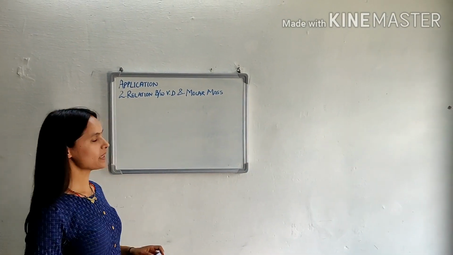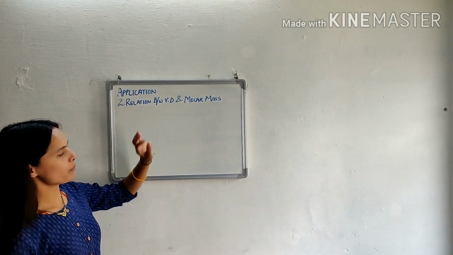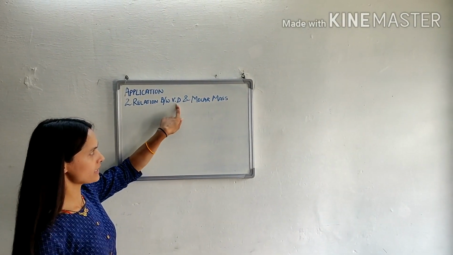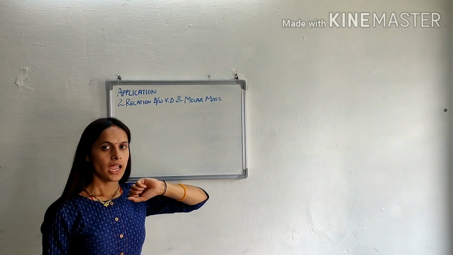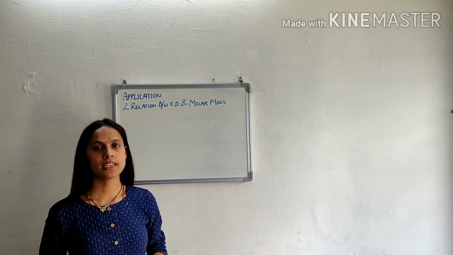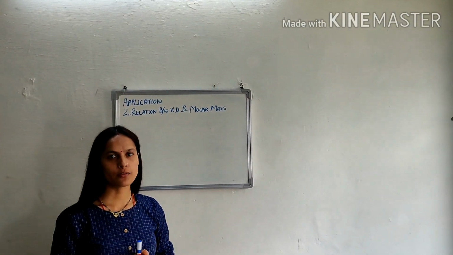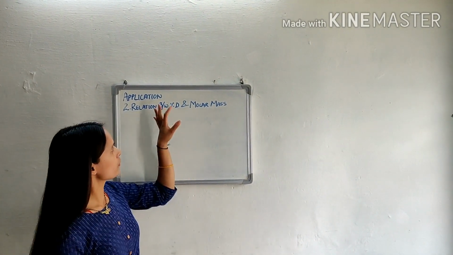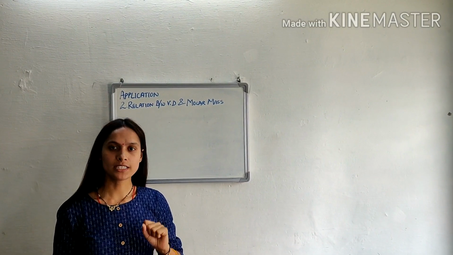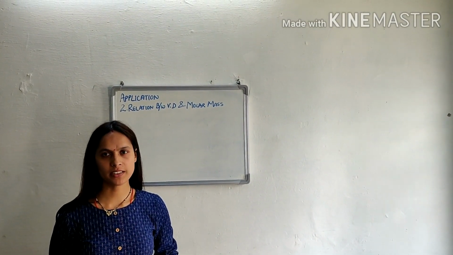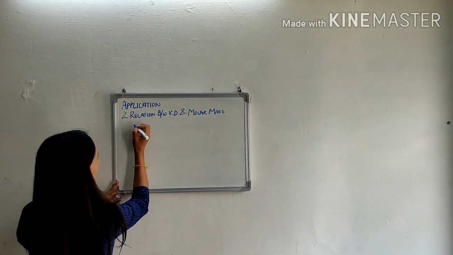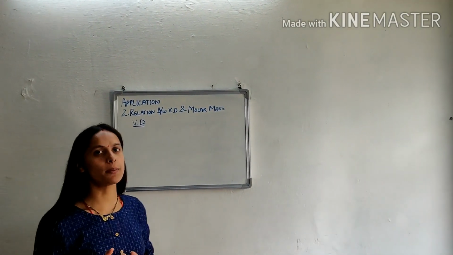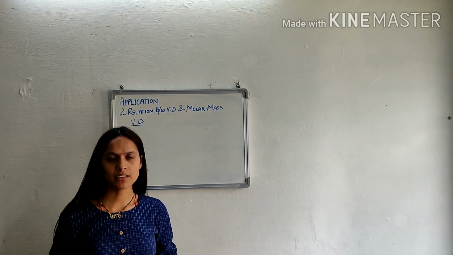Now the second application is, with the help of Avogadro law, we can determine the relationship between vapor density and molar mass. In our molecular formula, there is a formula which correlates vapor density and molar mass. So with the help of Avogadro law, we will determine the relationship between vapor density and molar mass. Now first of all, we have to learn about vapor density. What do you mean by vapor density?